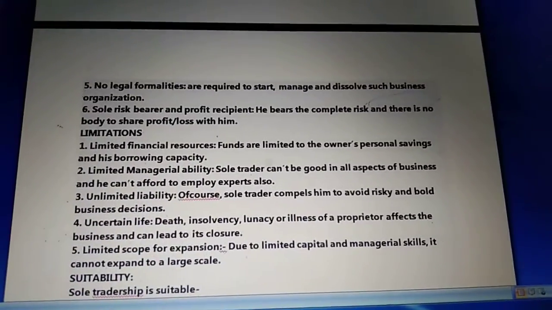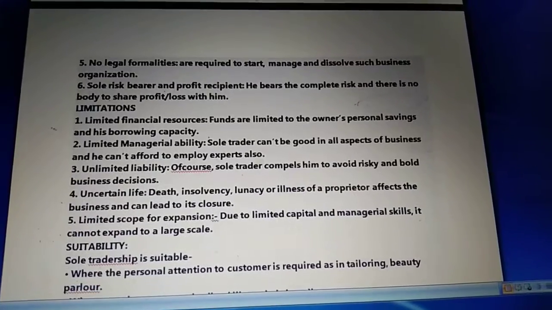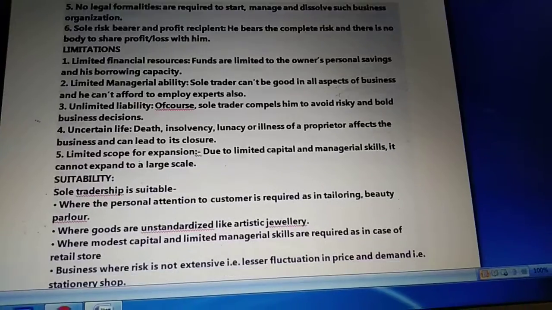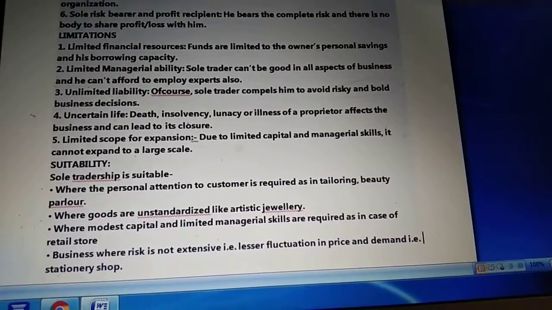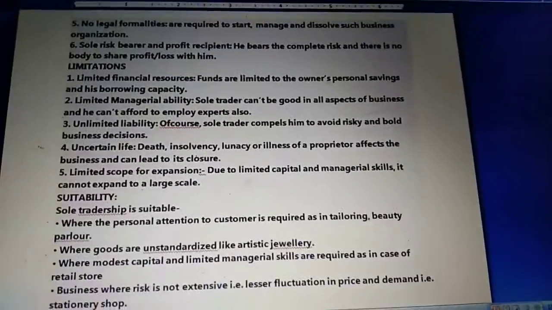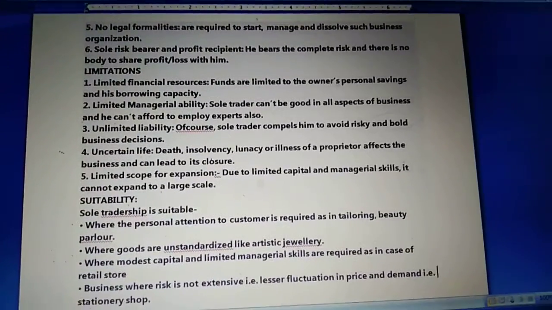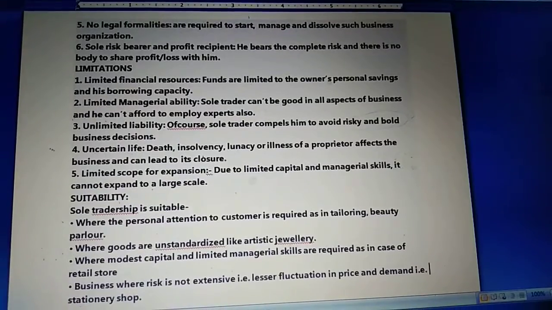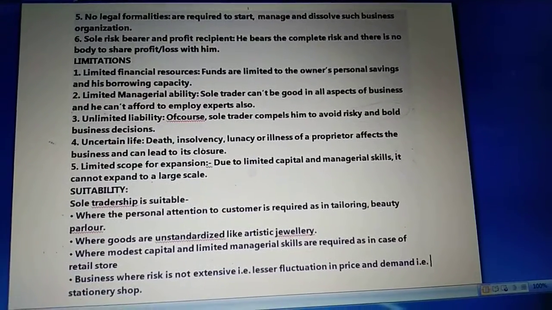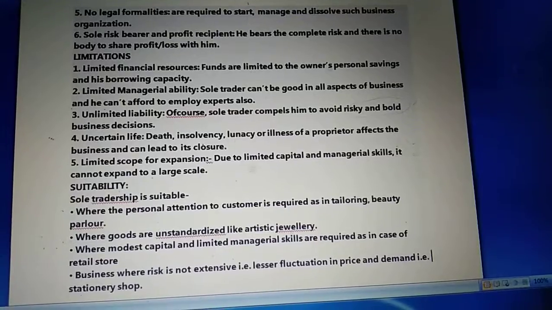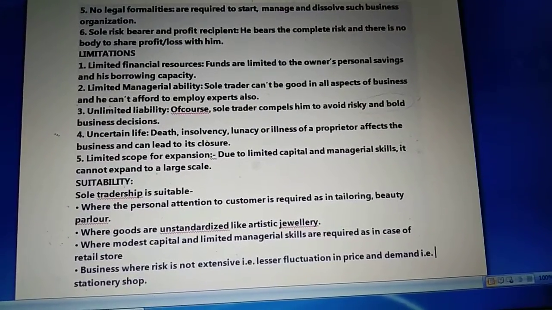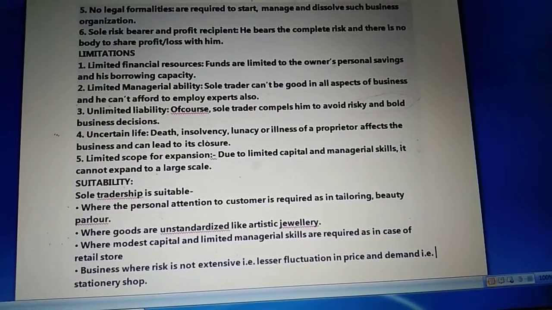Now students, as we have certain advantages of sole proprietorship, we also have certain limitations which a sole proprietorship business has to face. What are these limitations? First, limited financial resources. Because there is only one person who is the owner and who is financing the business, a sole proprietorship has limited financial resources. The funds are limited to personal savings and his borrowing capacity only.